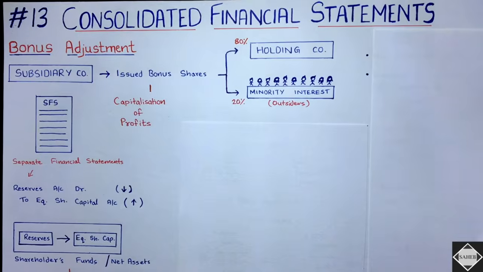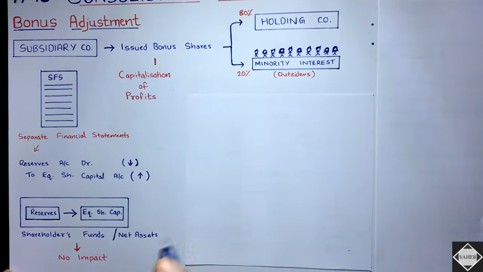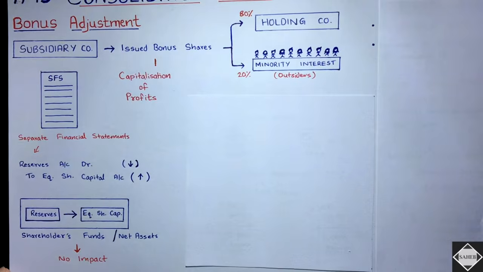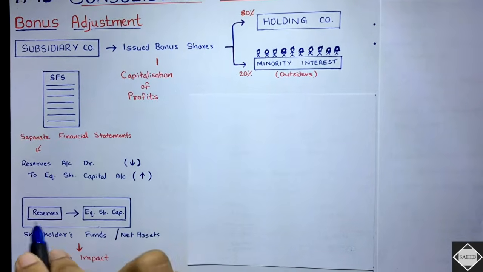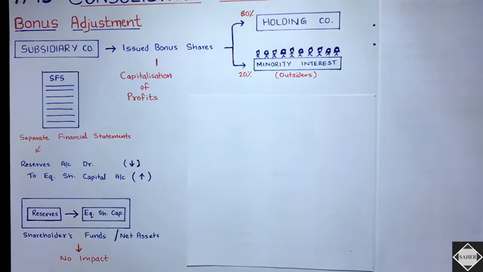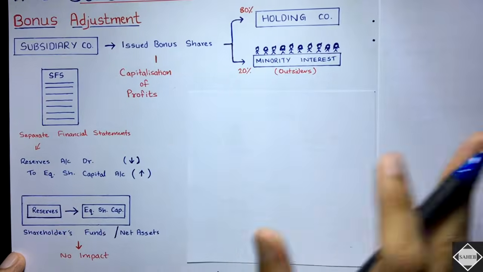So overall in the shareholder funds there is no impact, there is no change in the net assets, in the entire equity. It's just shuffling of the shareholder funds from reserves to equity share capital, that's all. Overall net impact is zero.